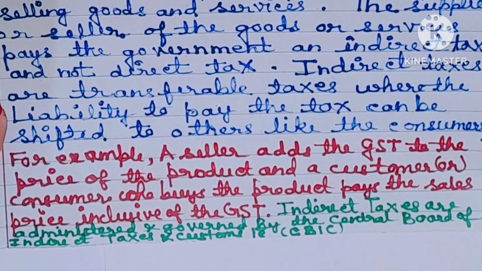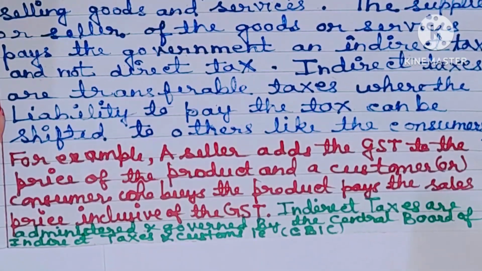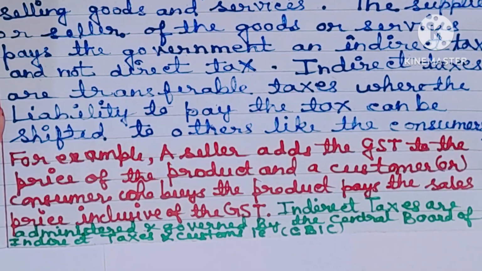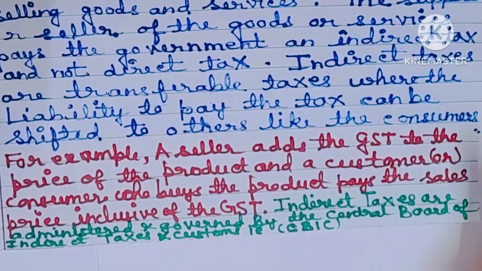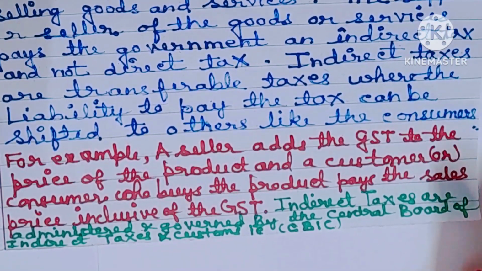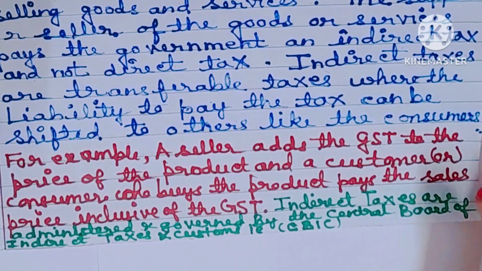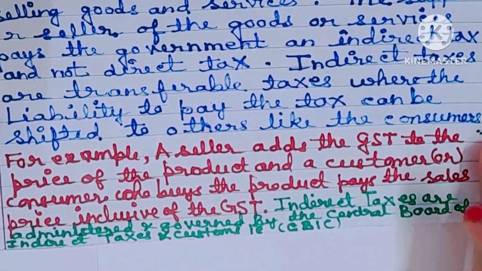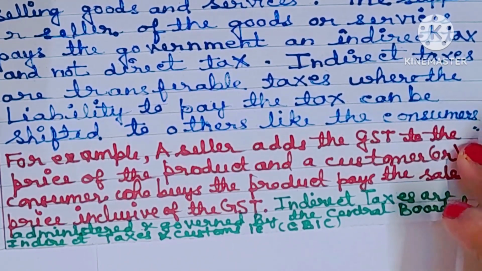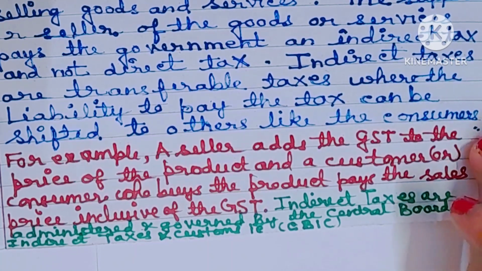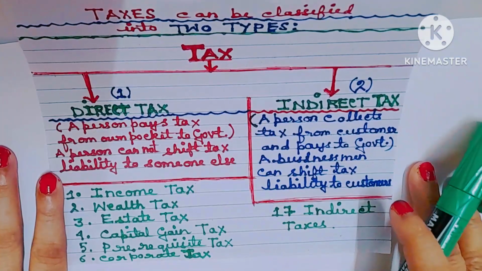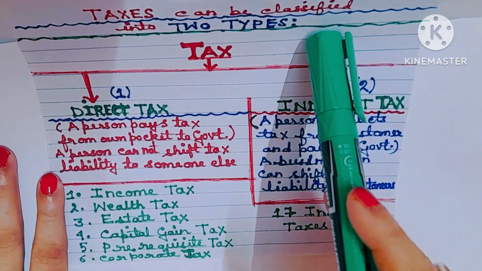GST is paid by the customer. So, the GST money is going to be remitted by the businessman to the government after deducting the purchase GST. Okay? So, the indirect taxes are administered and governed by the Central Board of Indirect Taxes and Customs, that is CBIC.